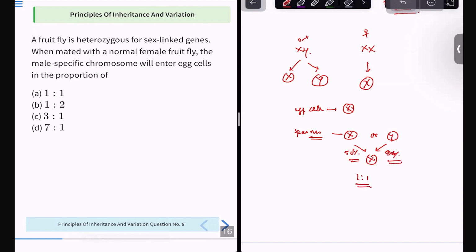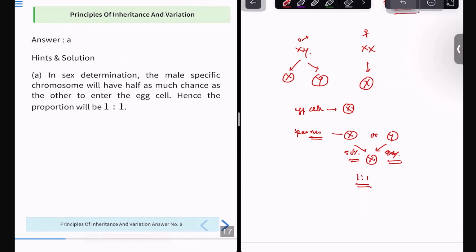As simple as that. We know that they enter independently. I told you, no, chromosomal theory of inheritance. What does it state? That chromosomes segregate in the same order as the genes do. That is the theory. Hence, both of them will have equal probability to come and meet together. And thus the answer is 1:1. Any doubt in this? The male specific chromosome will have half as much chance as the other to enter, and hence the proportion will be 1:1. Okay. Moving forward.